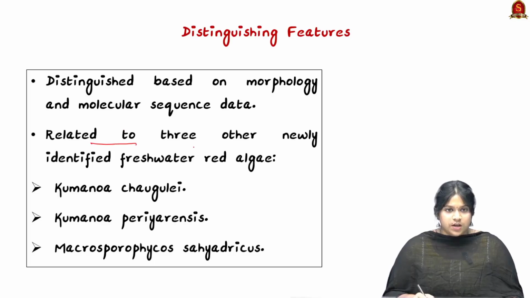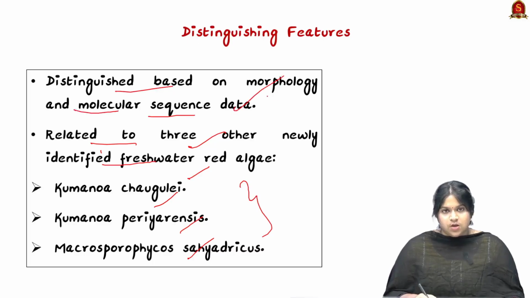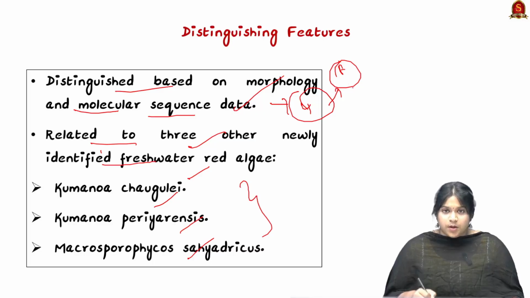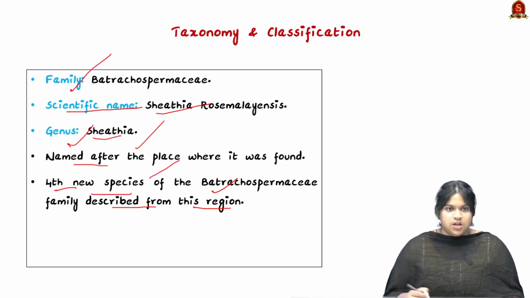It is related to 3 other newly identified freshwater red algae, which come under the family taxonomy, and it is distinguished based on morphology and molecular sequence data. Through the sequence data, it has been found that there are 4 species of this red algae from the genus Shiathia.